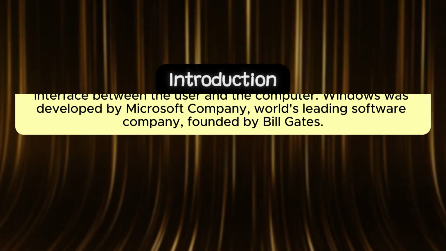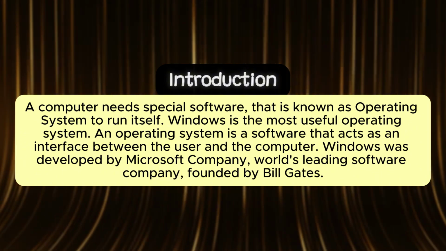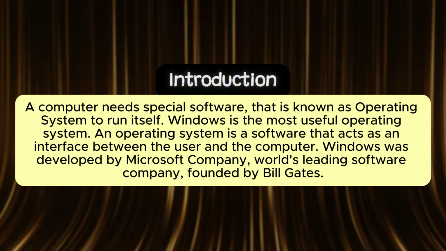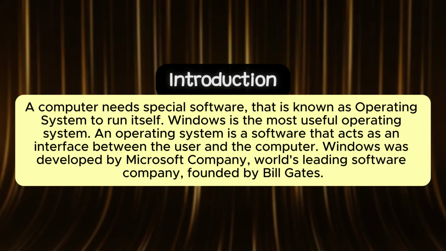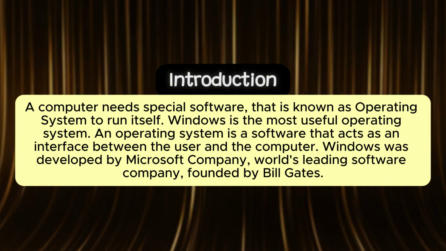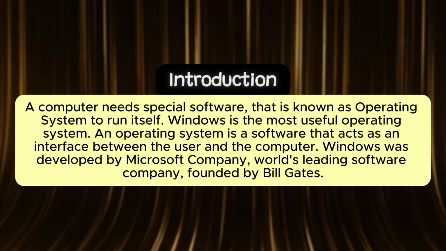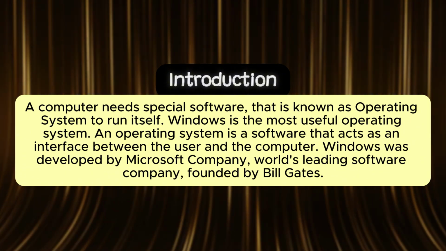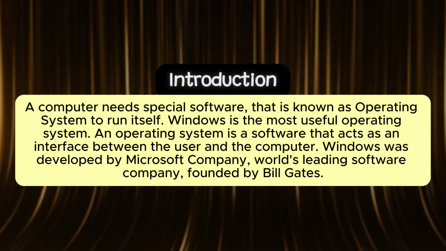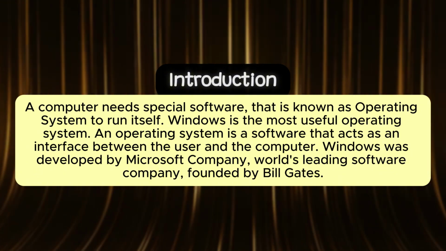Introduction. A computer needs special software that is known as an operating system to run itself. Windows is the most useful operating system. An operating system is software that acts as an interface between the user and the computer. Windows was developed by Microsoft Company, the world's leading software company, founded by Bill Gates.